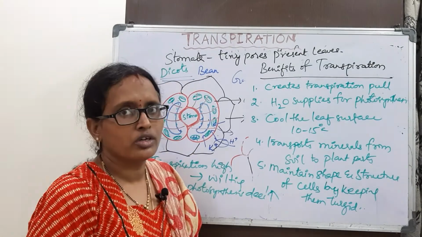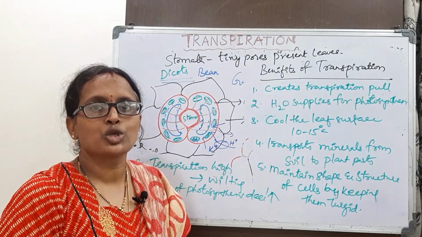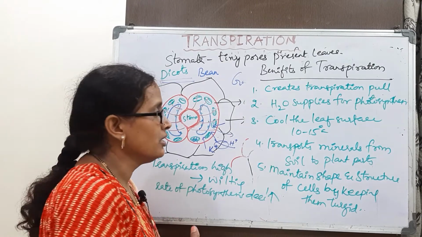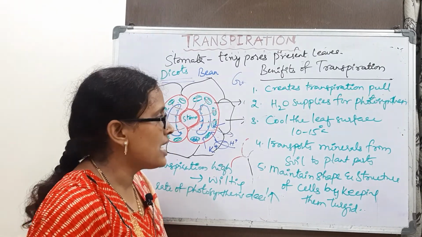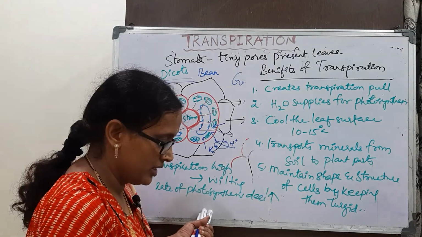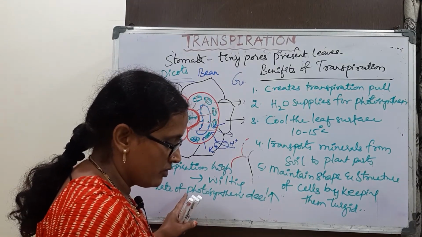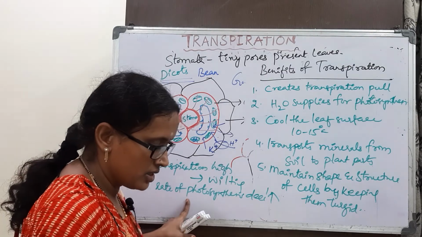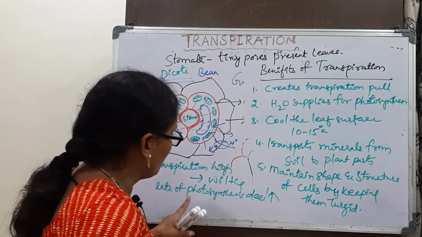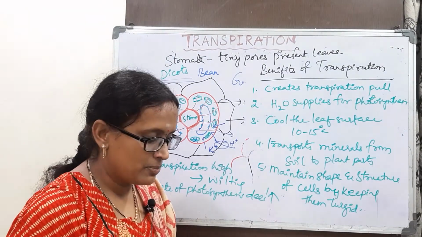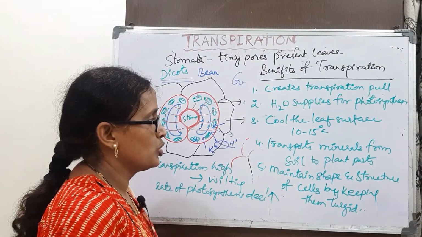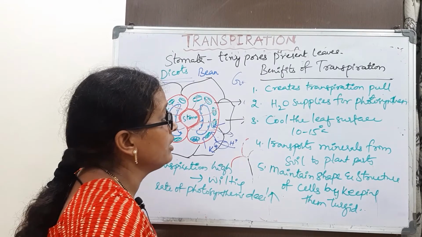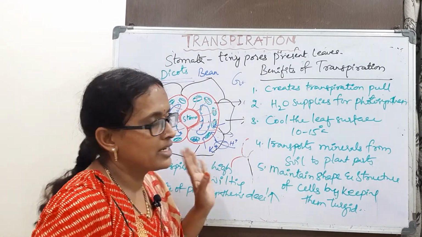When water is not available, the rate of photosynthesis is decreased. That is why we say transpiration has advantages as well as disadvantages. One of the disadvantages is that the photosynthesis rate is decreased, and we call transpiration a necessary evil. It must occur in plants.